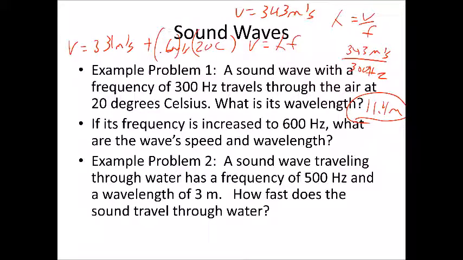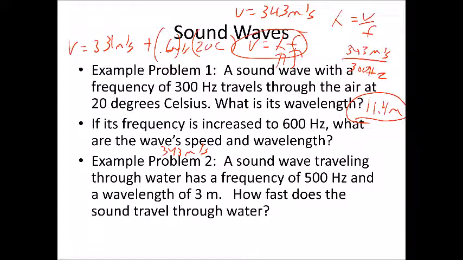Number 2, if its frequency is increased to 600 hertz, what are the wave's speed and wavelength? Well, remember that the wave speed is determined by the temperature, by the medium. So the speed's not going to change. The speed is still 343. If, though, the frequency increases, this equation shows us that if this goes up and speed stays the same, then wavelength has to go down.